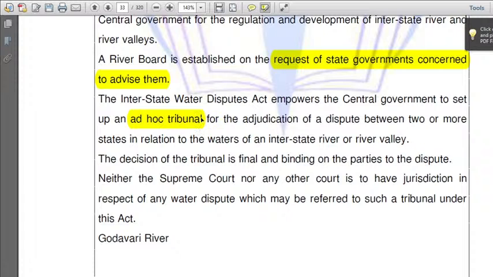Now, what is an ad hoc tribunal? Ad hoc means temporary. There are two kinds of tribunals: statutory, permanent tribunals, and next, ad hoc tribunals. So, look up the ad hoc tribunal, which is temporary. And what are the articles related to it, when did the tribunal concept come into existence in India, who was responsible for it, and in which year did it come? This is a way of reading.